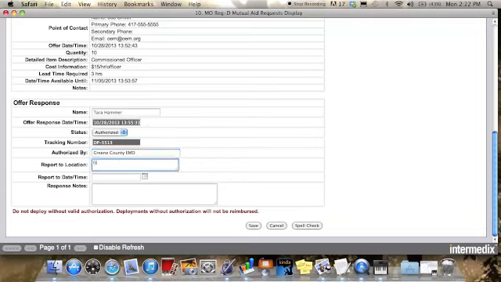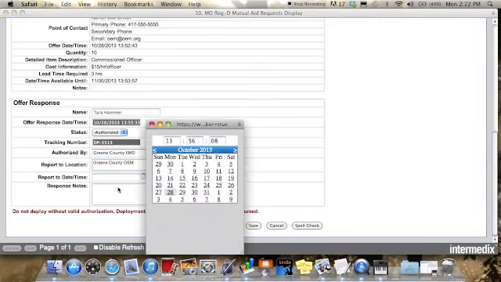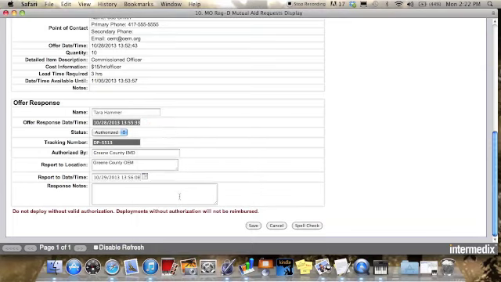I'd still like them to report to the Greene County OEM and hopefully by tomorrow. And if I have any other further notes for them, such as report to the staging area manager, I can put those in.